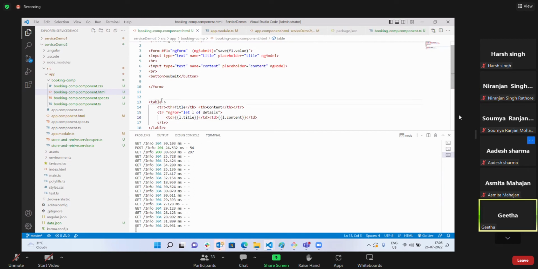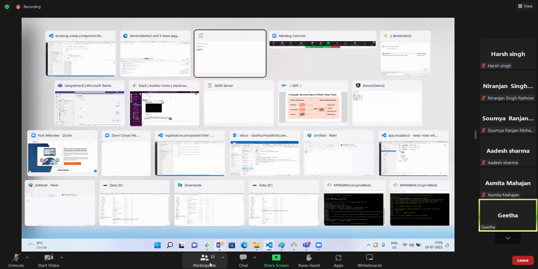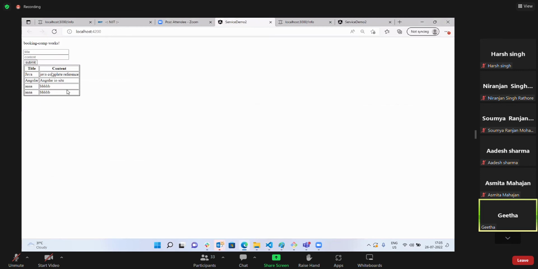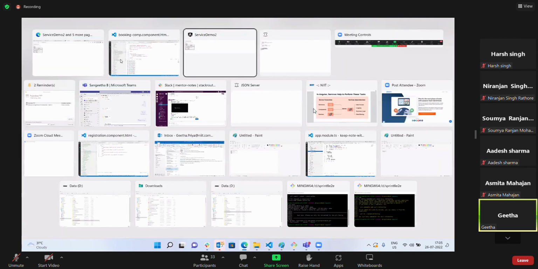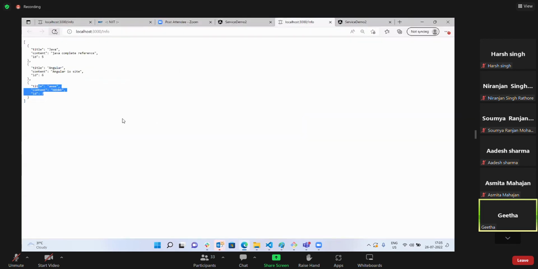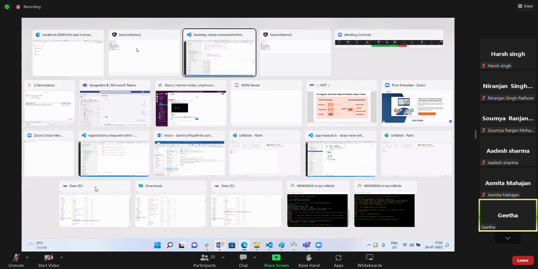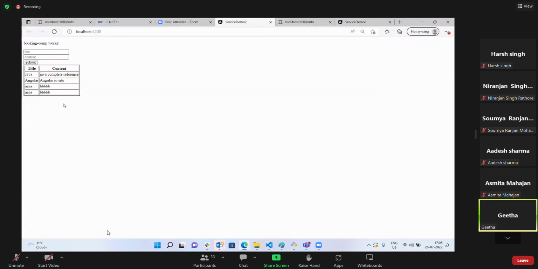I'll give a border to my table, some 2 pixels. Initially my JSON server, as I have stored 2 times, has 4 values. So whatever is there, the ngOnInit method is calling and displaying.